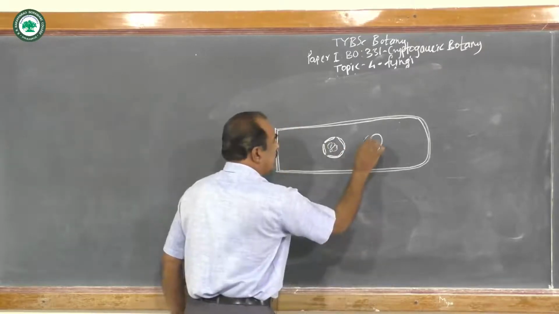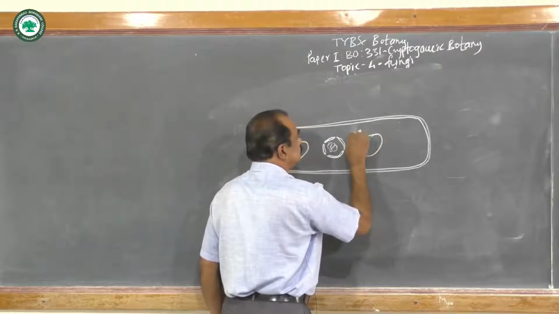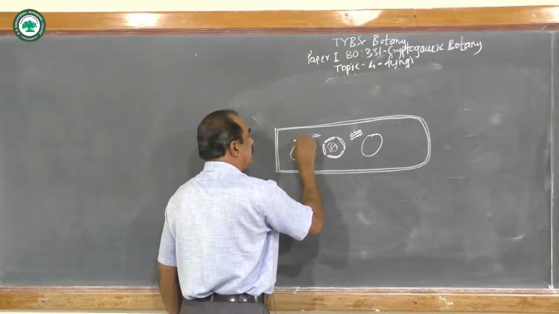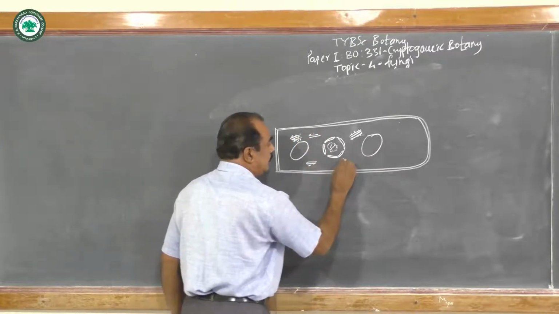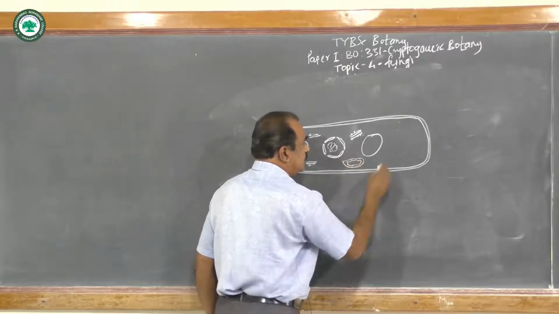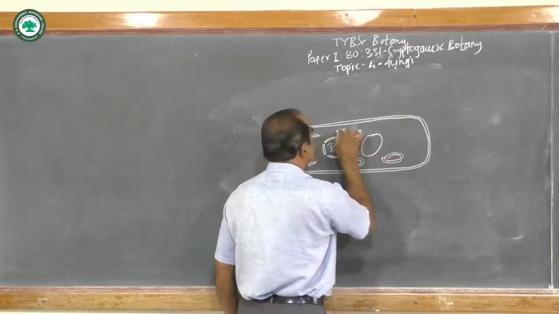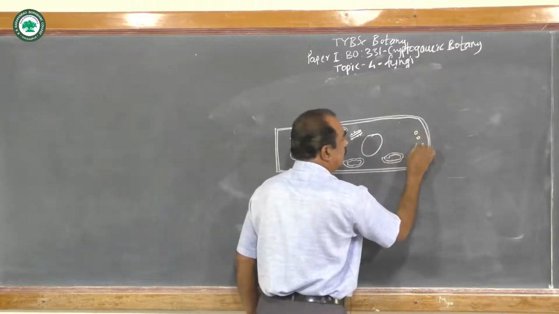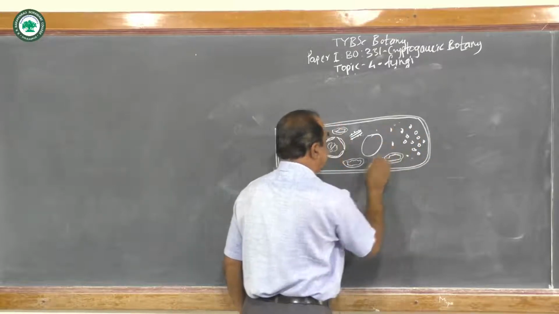Now there are a number of vacuoles. Now this is the mitochondria, which is the powerhouse of the cell. These are the vesicles. Food material is there.